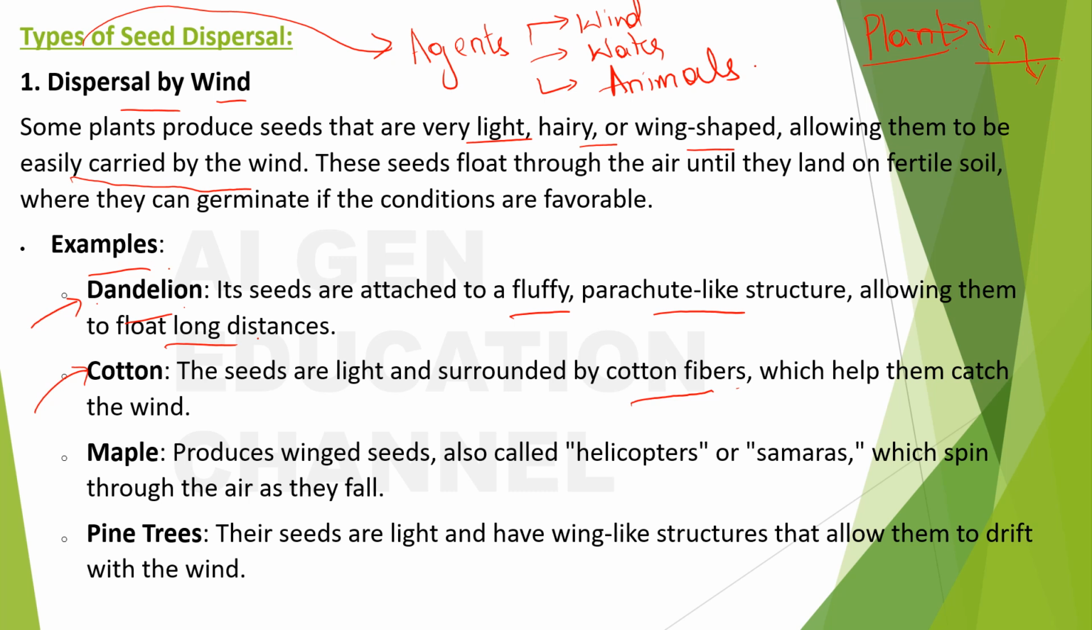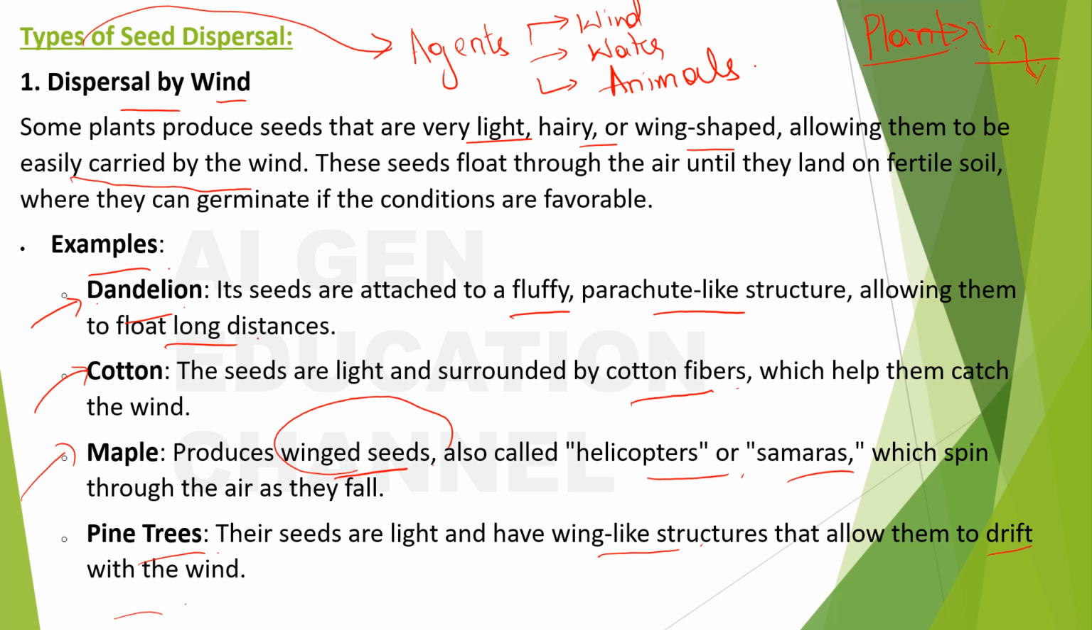And how about the maple? Maple has winged seeds, also called helicopters or samaras, which spin through the air as they fall. Okay, so they have the winged seeds. And even the pine trees have wing-like structures that allow them to drift with the wind.